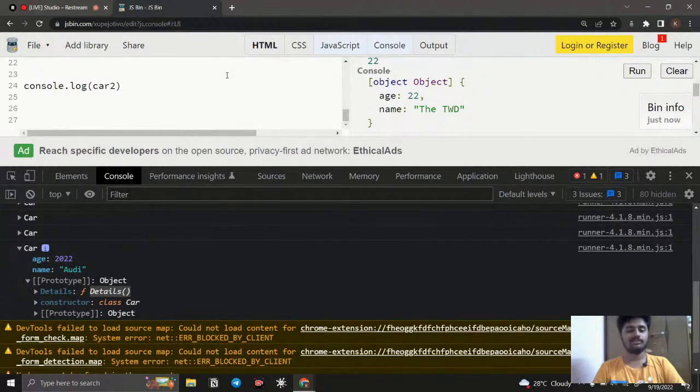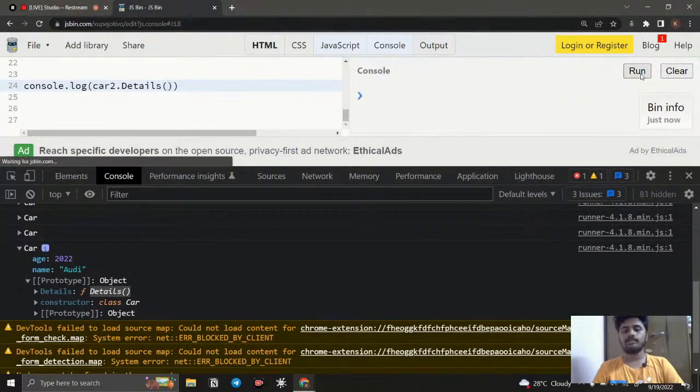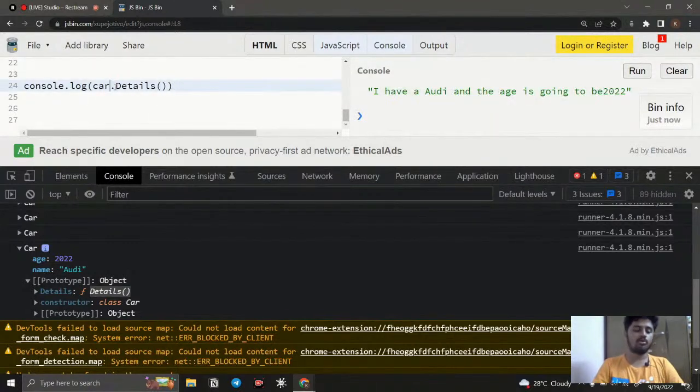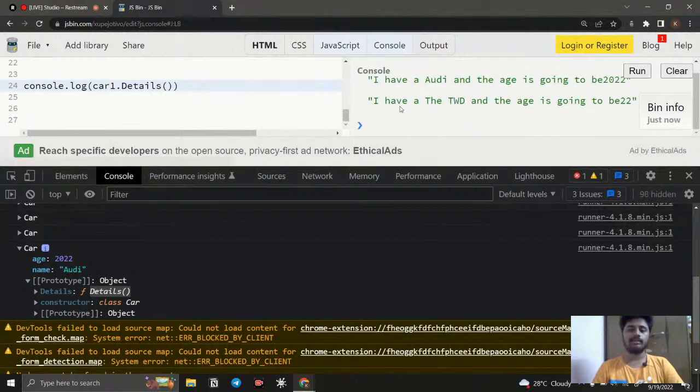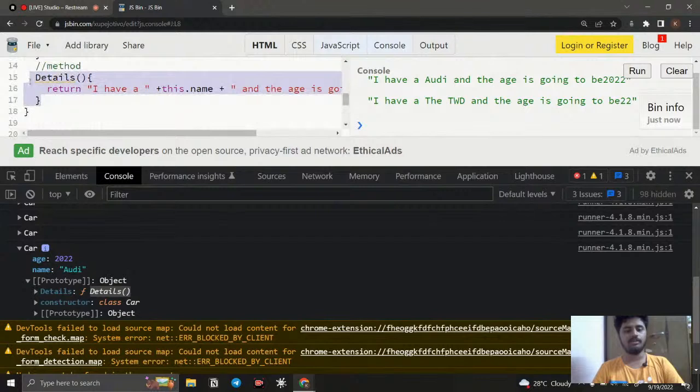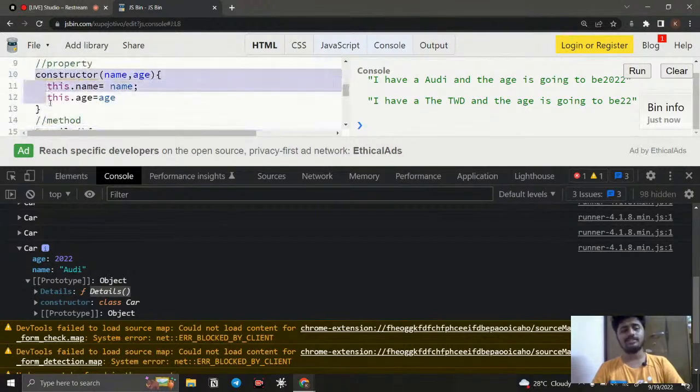How can I access it? We can simply say car2.details. If I save this and clear this, run this, you can see I have an Audi and the age is going to be 2022. So instead of car2, I just say car1 and run, and you can see I have the car and the age is going to be 22, right? So what happens here? When I create a method, the constructor is also going to be a method. Like in JavaScript, everything is created by objects.